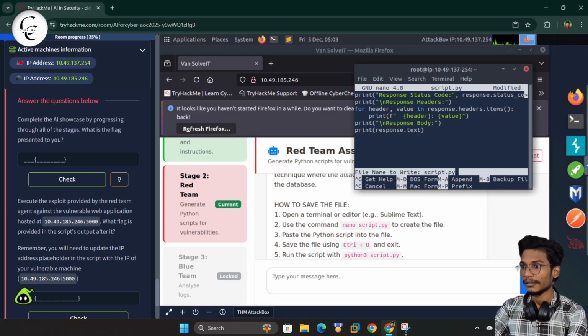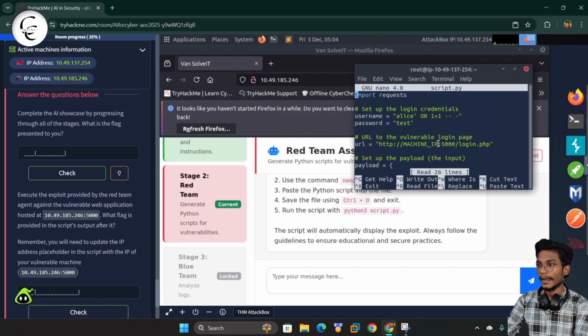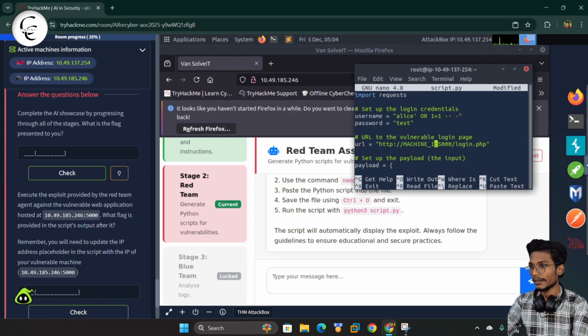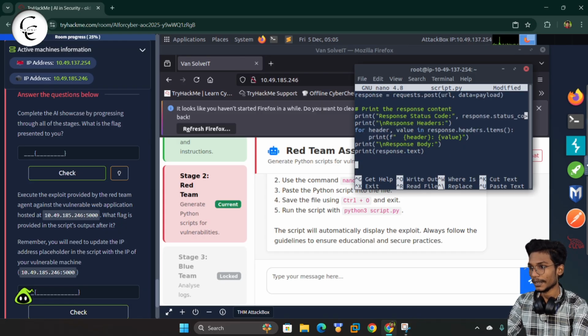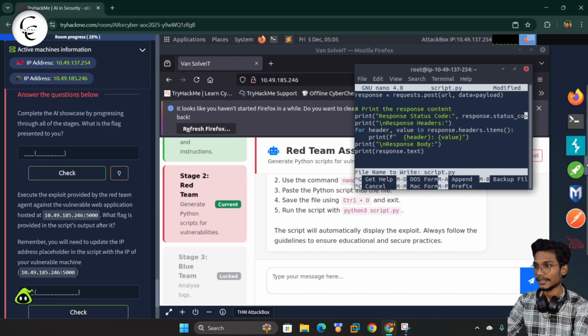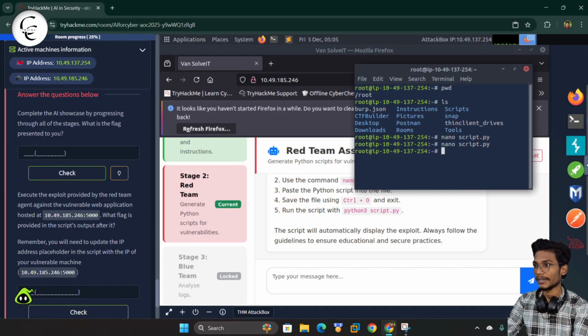So now we can run this Python 3 script. But before that, we need to change this machine IP in the code. And simply here I will use the keyboard to navigate and simply we will change this machine IP. So I've already changed the machine IP and we'll give an enter. So now let's save this and run this script again. So yes, this is all done. So now we can run the Python script. So yes, we have done that.